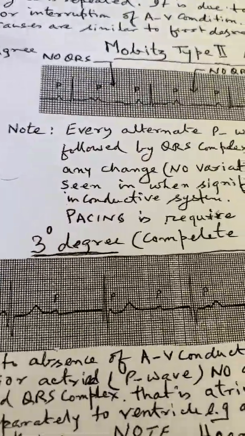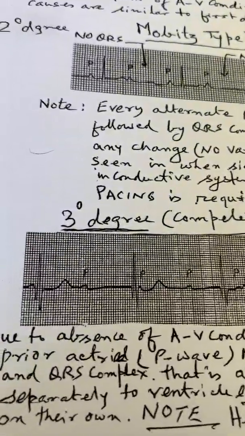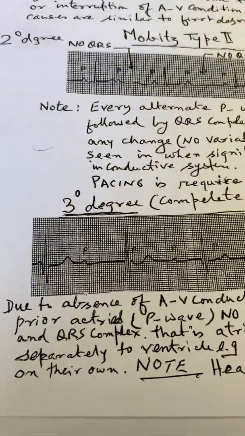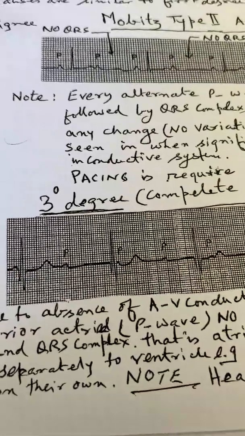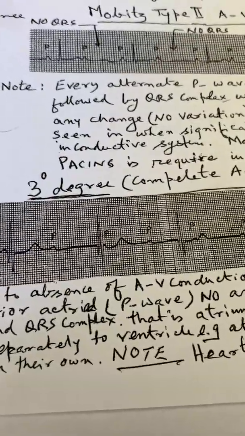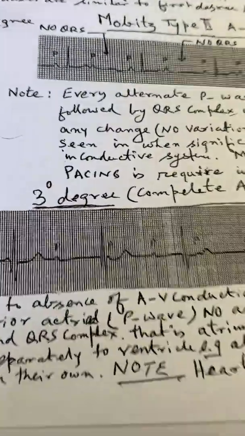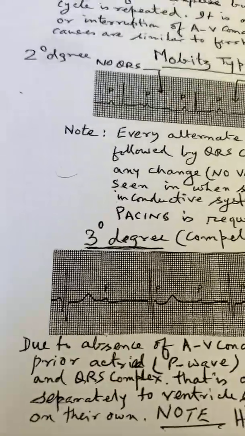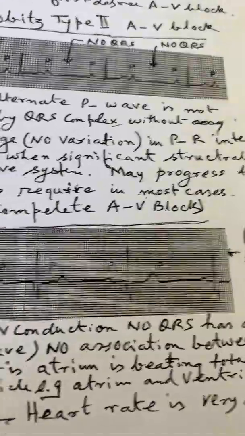Then we come to the third degree heart block or complete heart block. Now what do you see here? In third degree heart block, one should be very clear that the impulse from the SA node is not going to the bundle of His and down, and it is totally or completely blocked at the AV node.